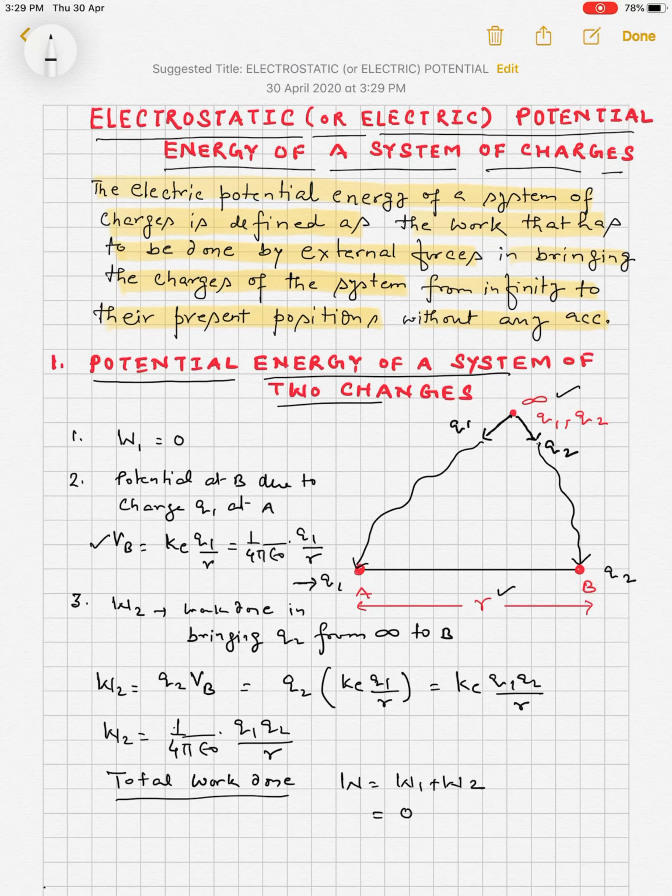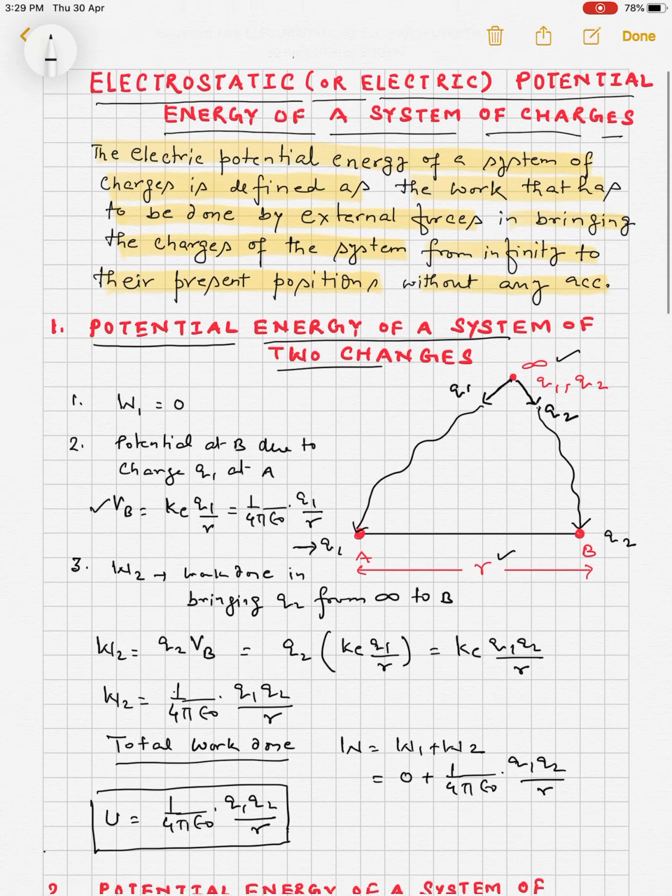W1 is 0, plus W2 which is 1 upon 4 pi epsilon naught Q1 Q2 upon R, and this work done becomes the potential energy. So U equals 1 upon 4 pi epsilon naught Q1 Q2 upon R. This is the relation for the potential energy, so this was the case of the potential energy of a system of two charges.